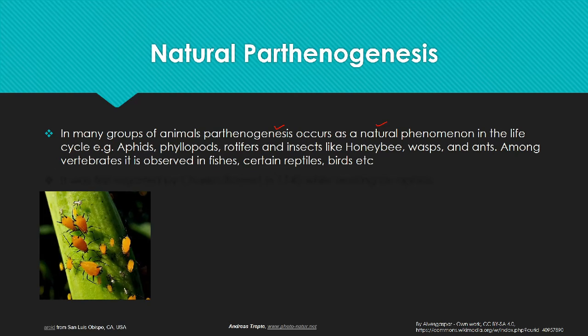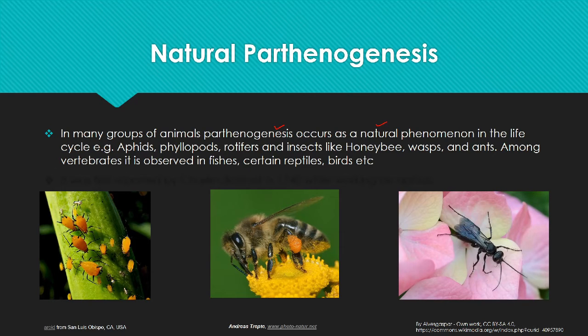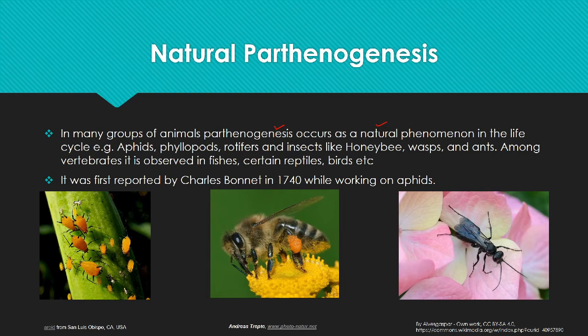These are the aphids, which are small sap-sucking insects on plants. This is the honeybee, whose hive has different castes that may develop through parthenogenesis. And these are the predatory wasps. Natural parthenogenesis was first reported by Charles Bonnet in 1740 while he was working on the aphids.